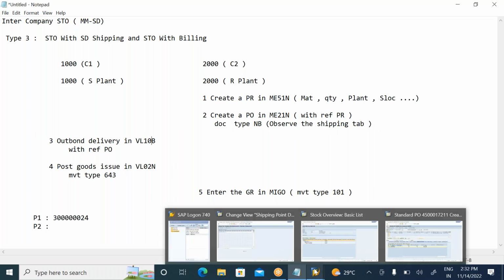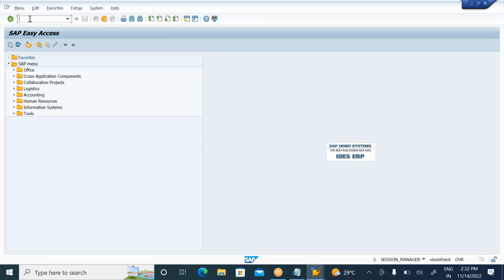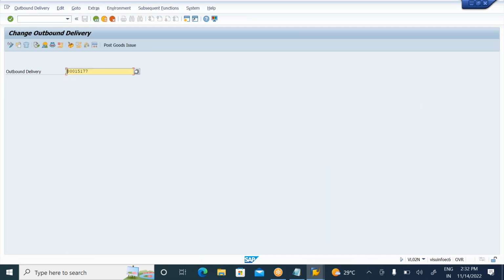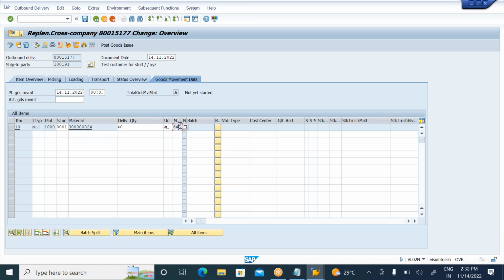Now, coming here, the transaction for the PGI is VL02N. Go to VL02N, and the latest outbound delivery number will come. Enter your outbound delivery number. Now please observe the outbound delivery. First go to the goods movement data. Observe your movement type is 643. For type 1 STO it is 351, for type 2 it is 641, and for type 3 STO it is the 643 movement type. And go to the picking tab.